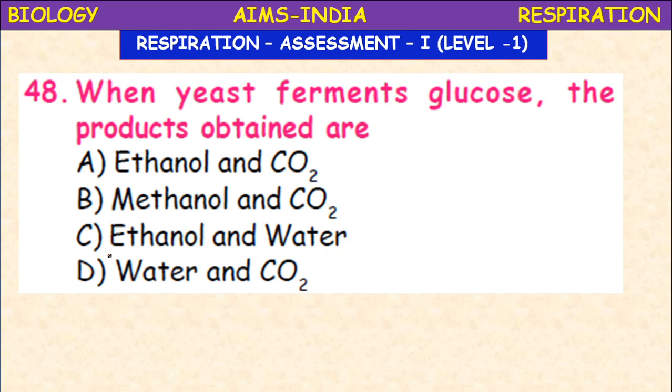When the yeast ferments glucose, the products obtained are ethyl alcohol and carbon dioxide, methyl alcohol and carbon dioxide, ethyl alcohol and water, water and carbon dioxide. So here yeast means alcoholic fermentation takes place. So ethyl alcohol or ethanol and carbon dioxide.